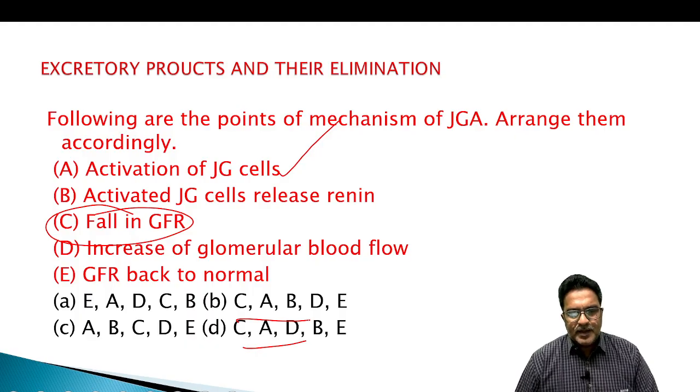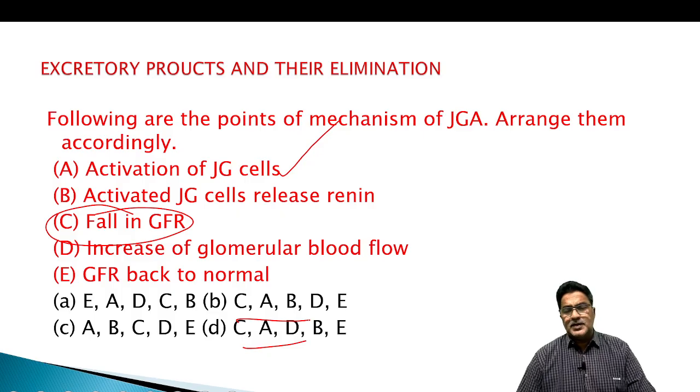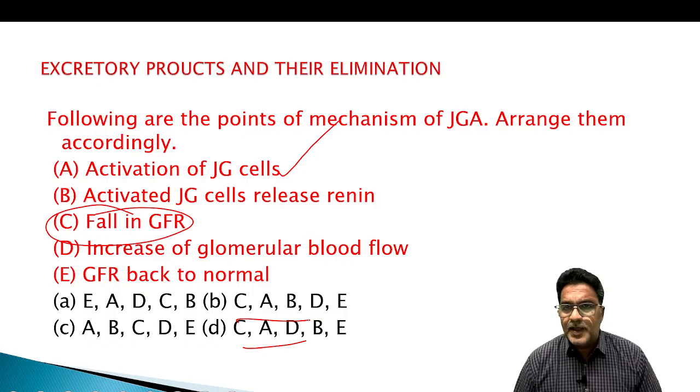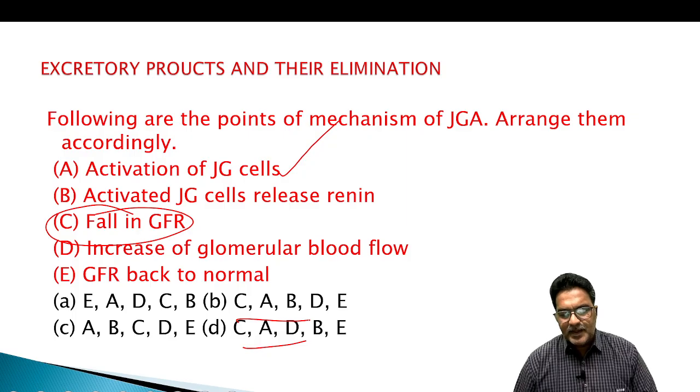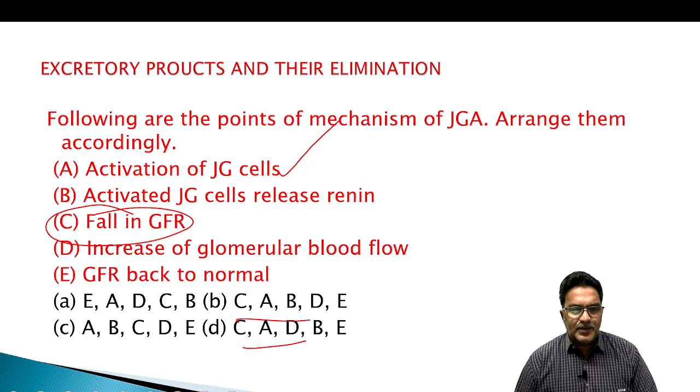Then the RAAS mechanism goes on: conversion of angiotensinogen into angiotensin 1, and angiotensin 1 into angiotensin 2 by angiotensin converting enzyme, and so on. Finally, what happens? Increase in glomerular blood flow makes GFR normal. So C, A, B, D, E.